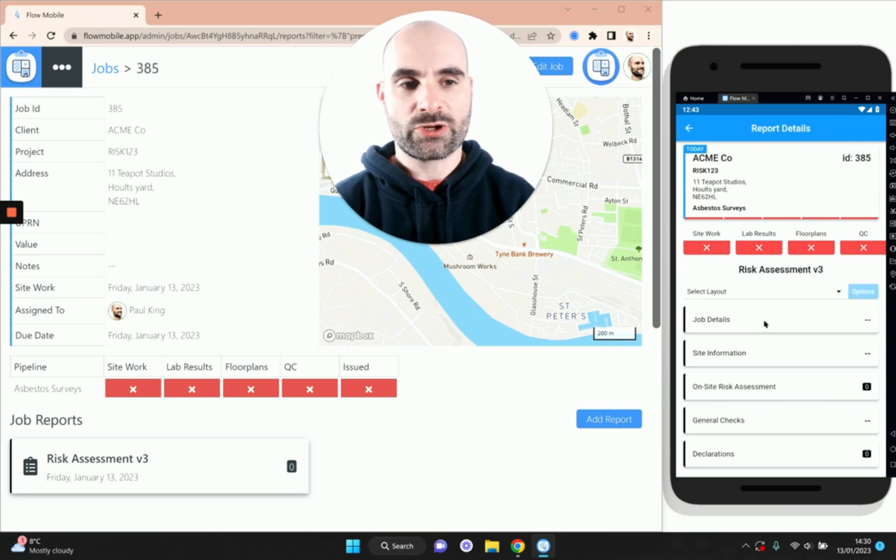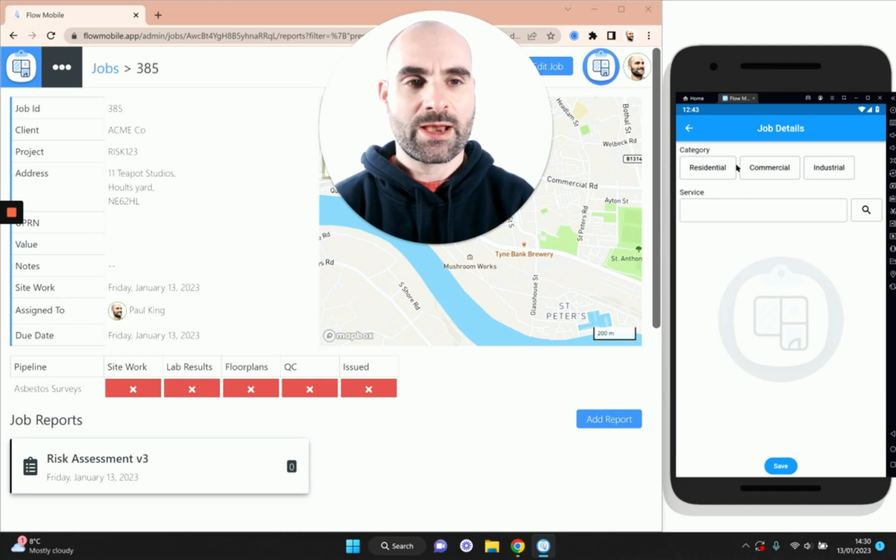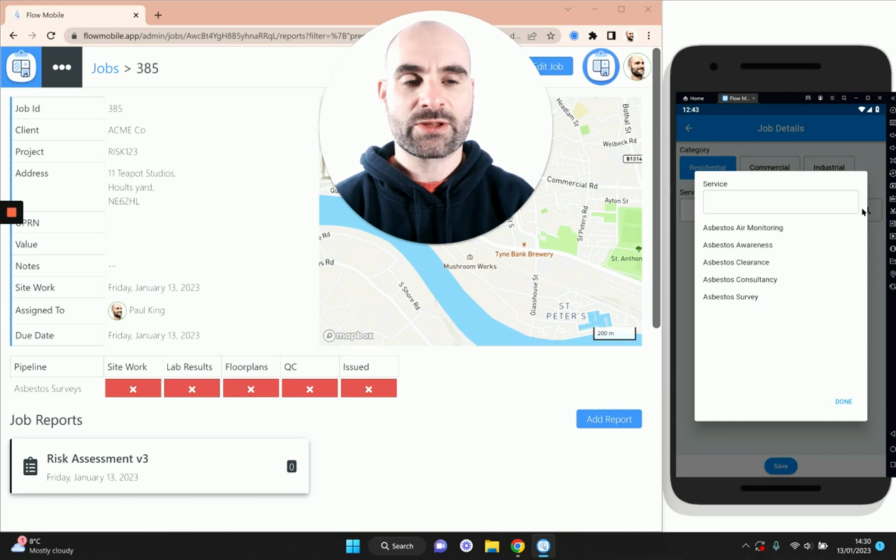First of all, I'm going to go into the job details section. I'm going to select the type of work that I'm doing. Let's say it's residential, and the service that I'm busy offering. Now, this can all be customized for yourself. In this example, I've just got a few basic asbestos services, so I'm going to select asbestos survey here.